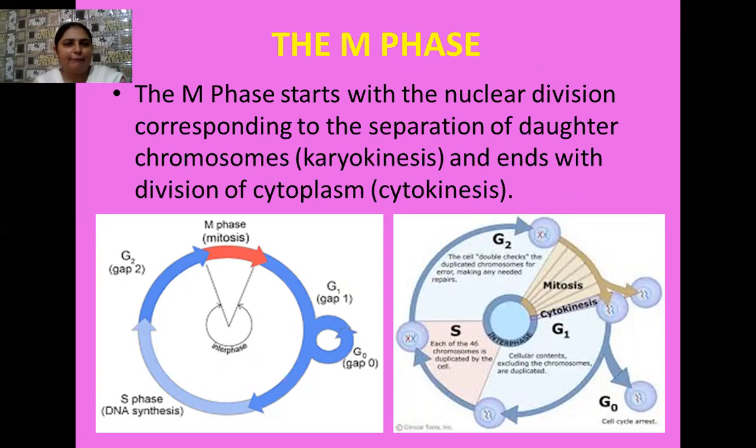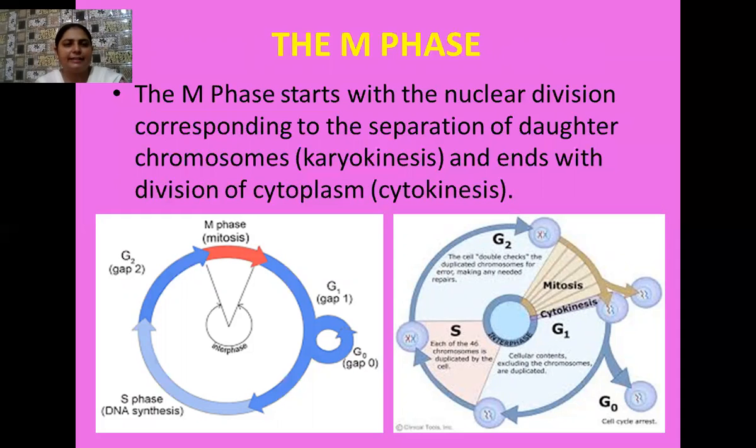Okay students, here it is given the M phase. You know that M phase stands for mitosis phase. The mitosis phase always starts with the nuclear division. First of all, the division of the nucleus takes place, and that is known as karyokinesis. And later on, when the cytoplasm is distributed among the daughter cells, the division of the cytoplasm also completes. Then two daughter cells come into existence.